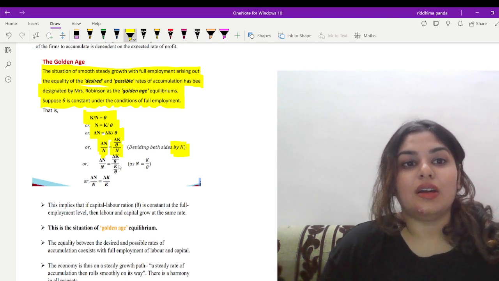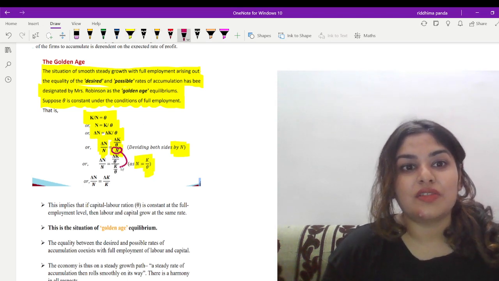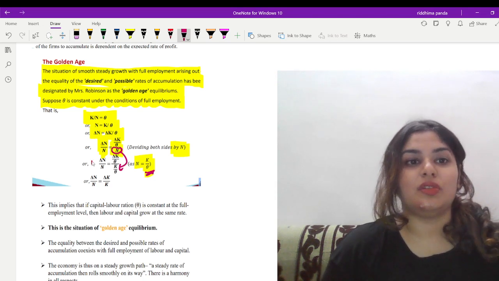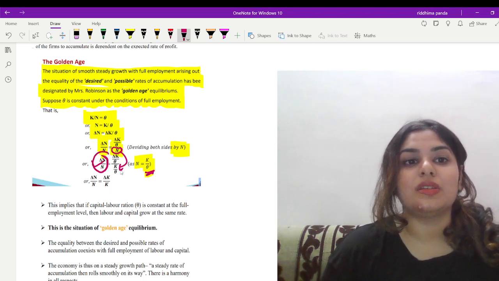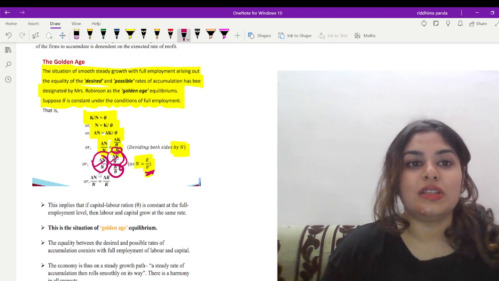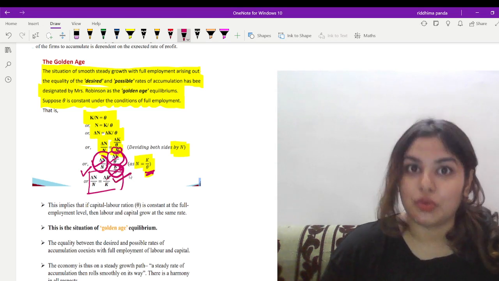Now N is equal to K by theta, so in place of this N we have substituted K by theta. So that is the change in labor, or the rate of labor growth, is equal to delta K by theta over K by theta. Obviously this theta and theta get cancelled, so we have delta N by N, that is the labor growth rate, is equal to the capital growth rate, right?